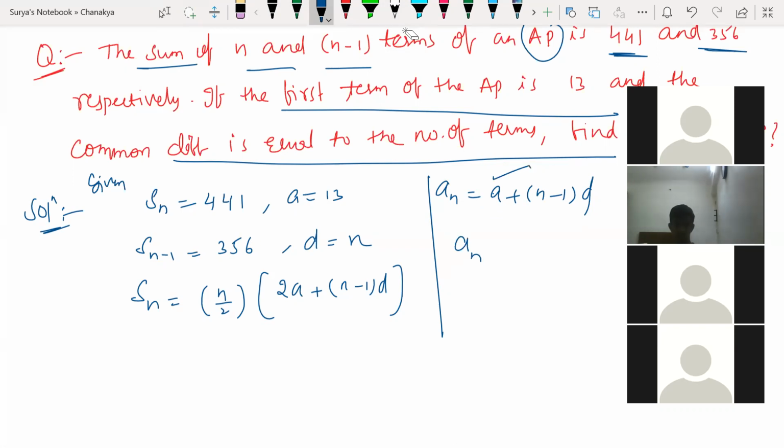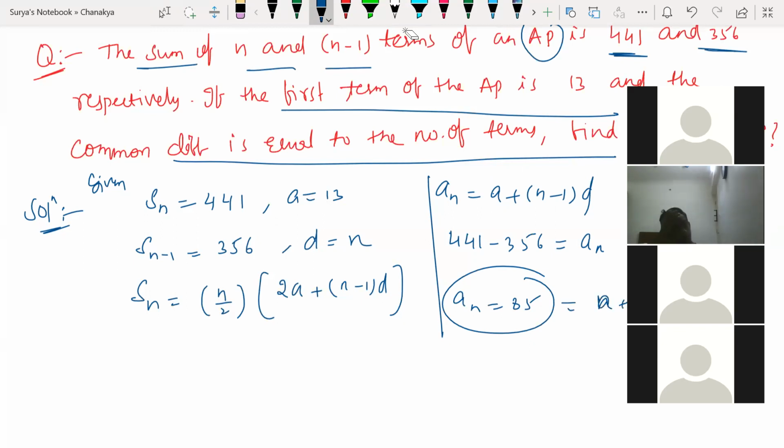So here I'm using first term into n minus 1 d. So number of total terms into the common difference. Now if I subtract the first, S_n 441 minus 356, won't I get a_n? Listen to me carefully. So what is a_n here? a_n is 85. 85 is equal to a plus n minus 1 d, no? Yes or no? a plus n minus 1 d.